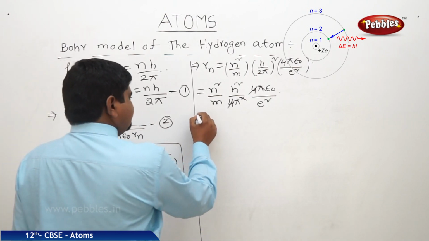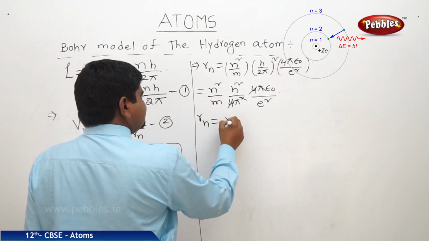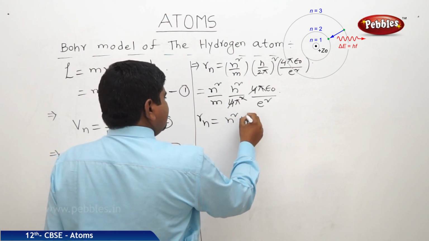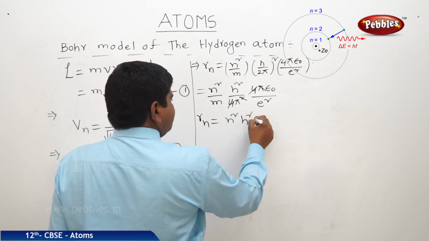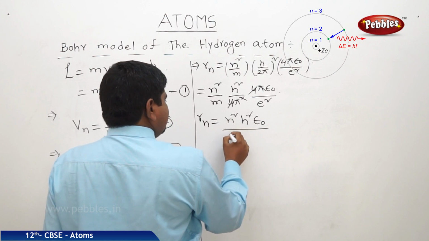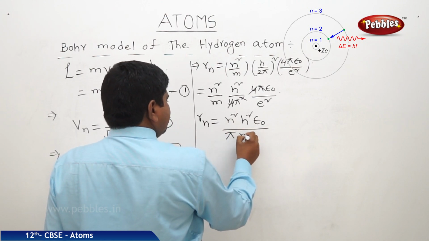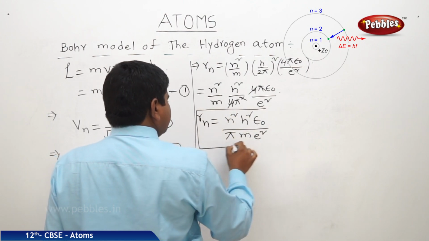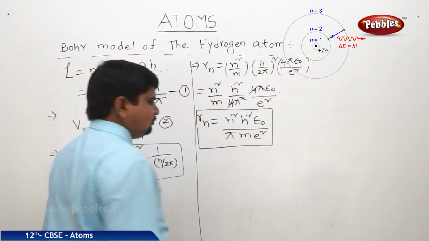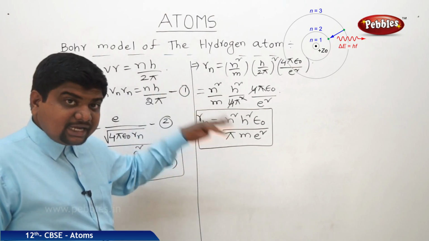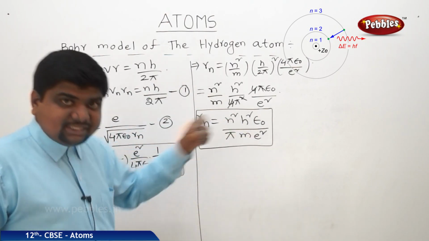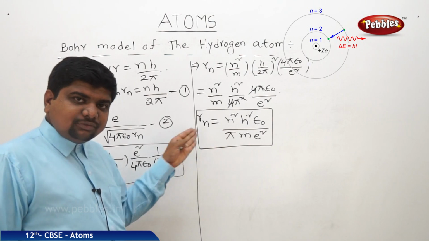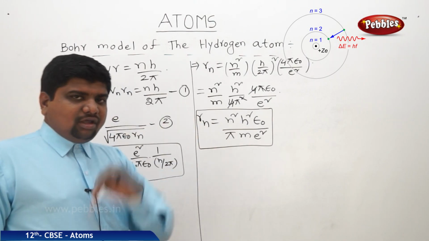So therefore, radius of the nth orbit is equal to n square h square epsilon naught by pi m E square. This is the radius of the nth orbit. From this expression we can find out the radius of the Bohr's orbit.